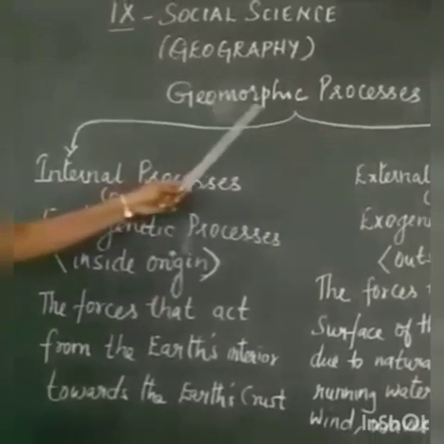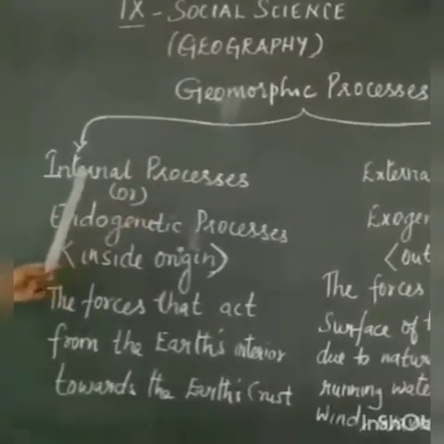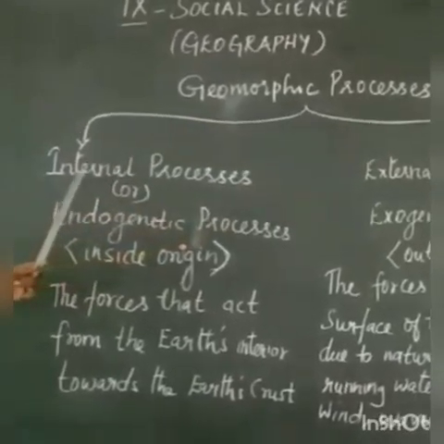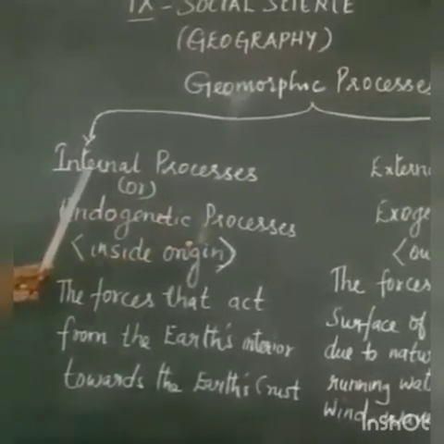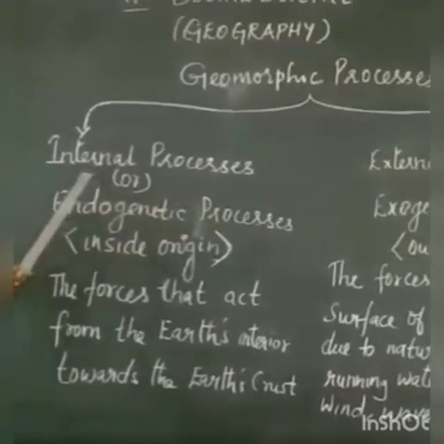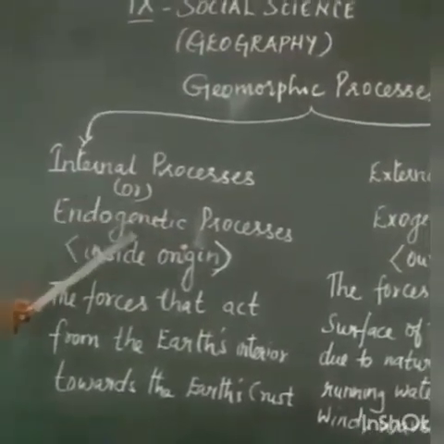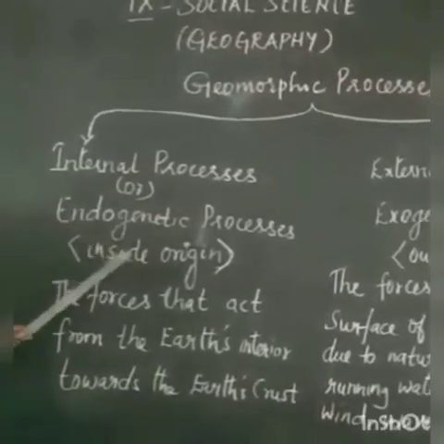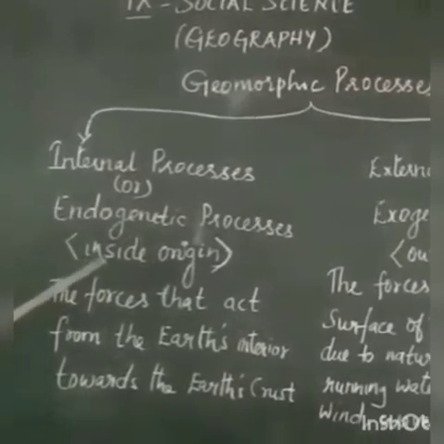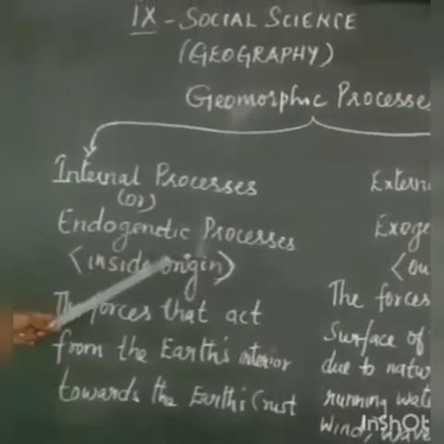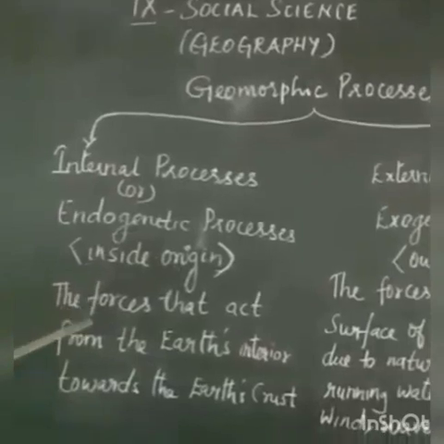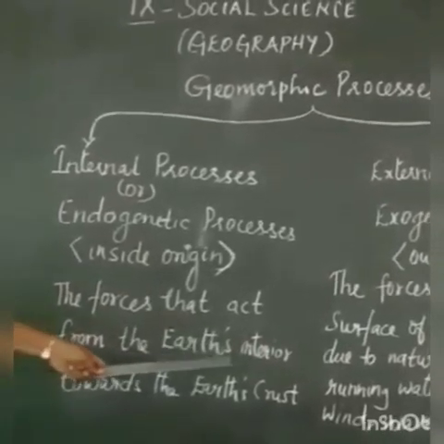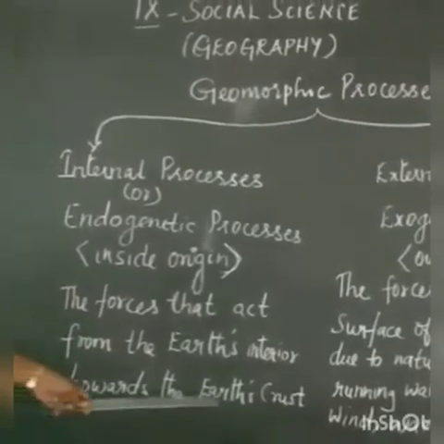The geomorphic processes are divided into two categories. One is external processes, another one is internal processes. First we see the internal processes. Internal processes, otherwise called endogenetic processes. Endogenetic processes means inside origin. Endo means inside, genetic means origin. These are the forces that act from the earth's interior towards the earth crust.